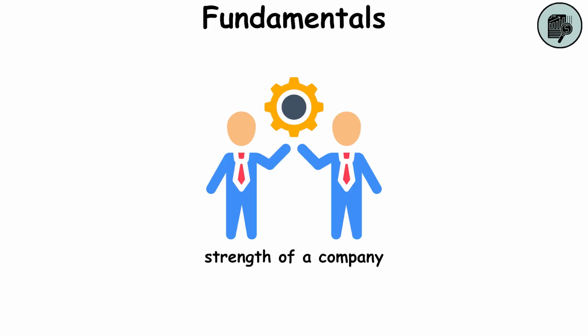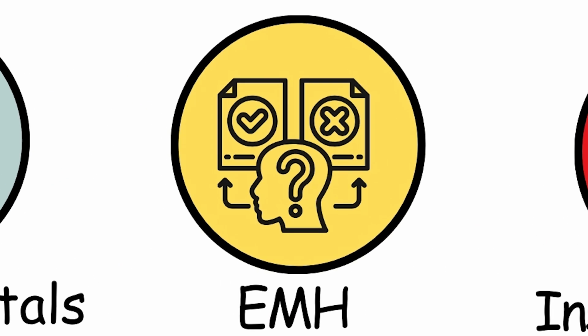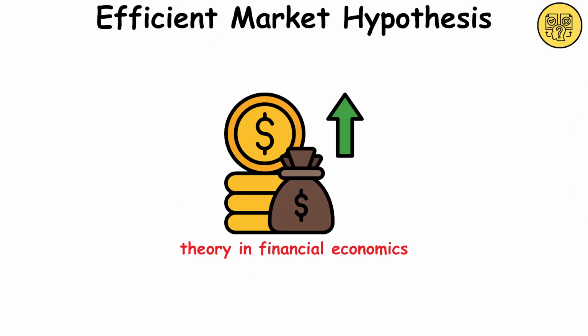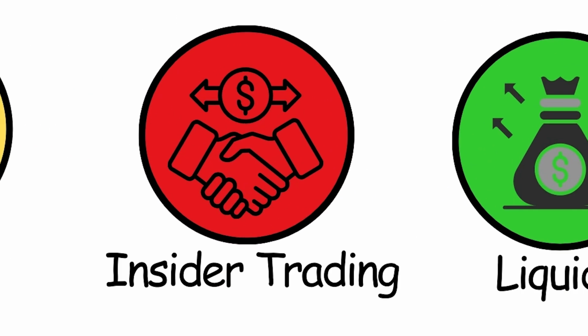Fundamentals. The strength of a company. Key indicators include revenue, profit, debt, growth and business model. Efficient market hypothesis. A theory in financial economics that asset prices reflect all available information, making it impossible to consistently beat the market. Insider trading.